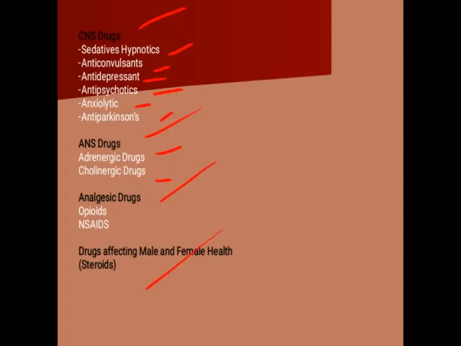And your fourth chapter, the drugs affecting male and female health, that is the steroids. That is the male sex hormones and female sex hormones, how they act in the body, and the drugs that are analogues of the male or female sex hormones. These come under this part, the drugs affecting male and female health.